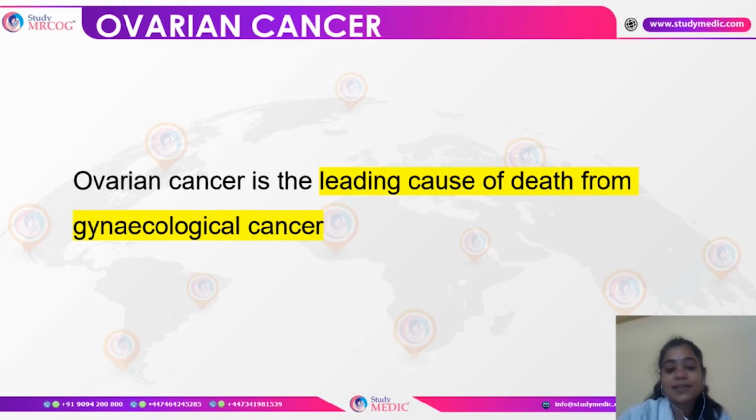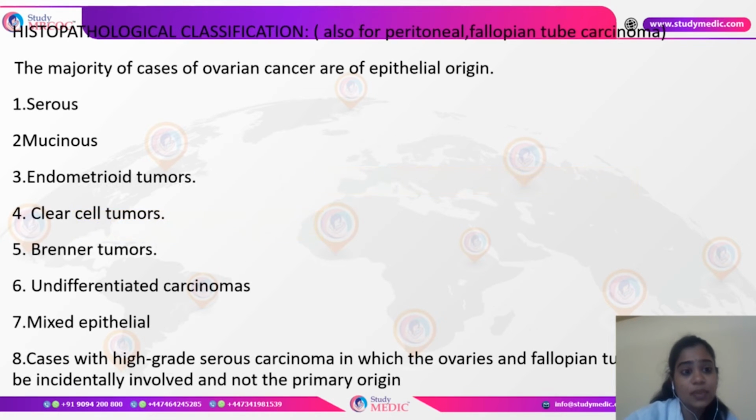Next is ovarian cancer. Ovarian cancer is the leading cause of death from gynecological cancer. The most common gynecological cancer in the Western world is endometrial cancer, whereas the most common cause of death from a gynecological cancer is ovarian cancer. In the histopathology, there is a different classification like serous, mucinous, endometrioid, clear cell tumors, Brenner's tumor, undifferentiated, and mixed epithelial tumors. Sometimes it is also possible that the ovaries and fallopian tubes could be involved because of secondaries, and the primary is not the ovary.